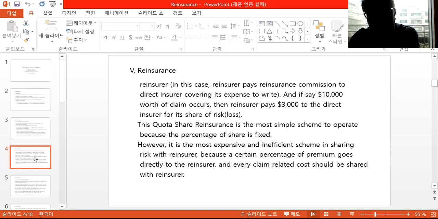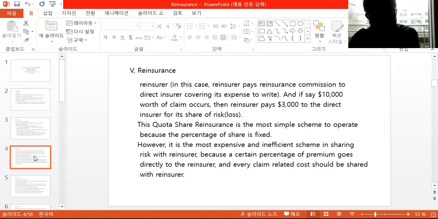And if, say, $10,000 worth of claim occurs, then the reinsurer pays $3,000 to the direct insurer for its share of risk, and of course the other $7,000 goes to the direct insurer. This quota share reinsurance is the simplest scheme to operate, because the percentage of the share is fixed from the start.